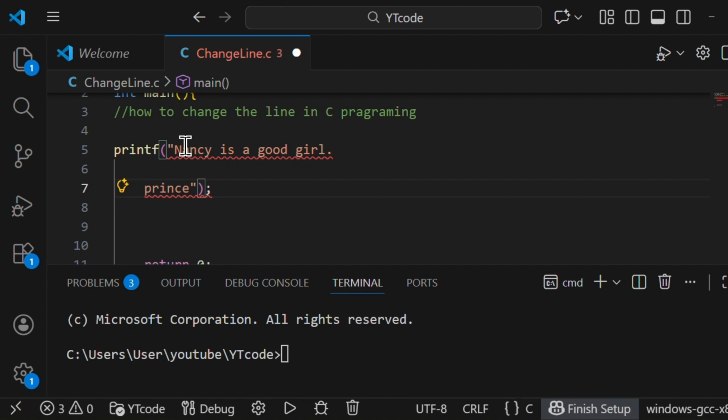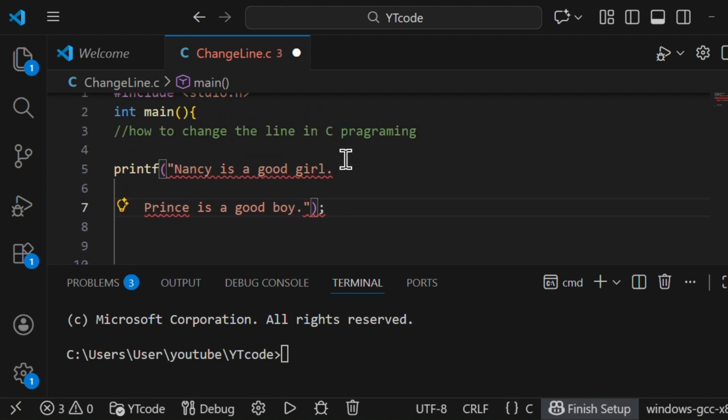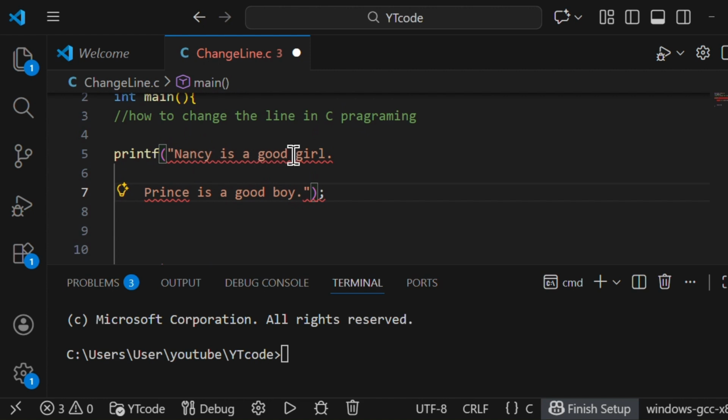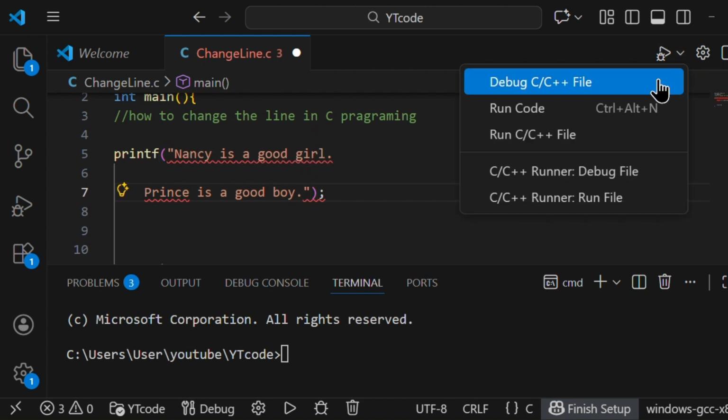Prince is a good boy. Okay, but there is an error. Look at this. Let's see what will happen if we run.